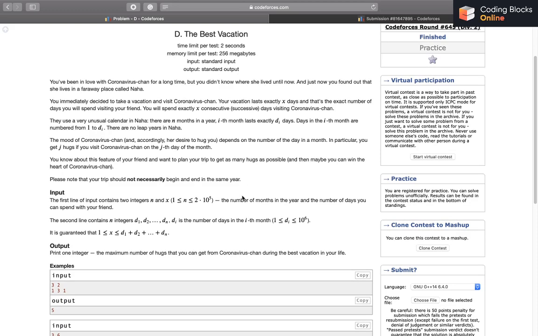So we'll be given two integers n and x in the first line, which represent the number of months in the year and the number of days we want to spend with our friend. The second line will give us n integers d1, d2 up to dn, where di is the number of days in the ith month. It is guaranteed that we would not need to spend more than a year with her, because the value of x is less than or equal to the summation of all di values, which means it is less than a year. Okay, so we have to print one integer which will tell us the maximum number of hugs that we can get from Coronavirus Jan during the best vacation of our life.